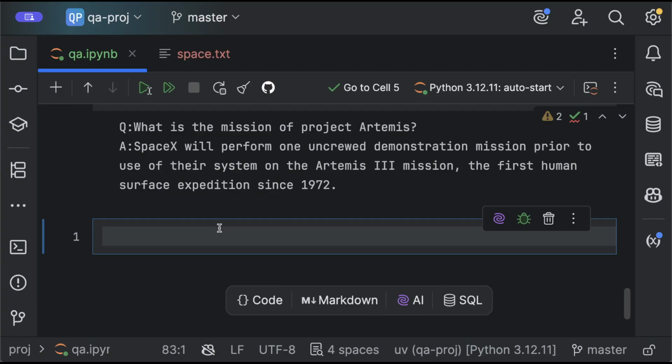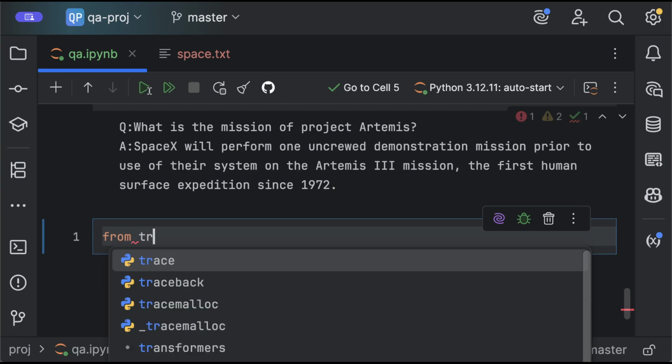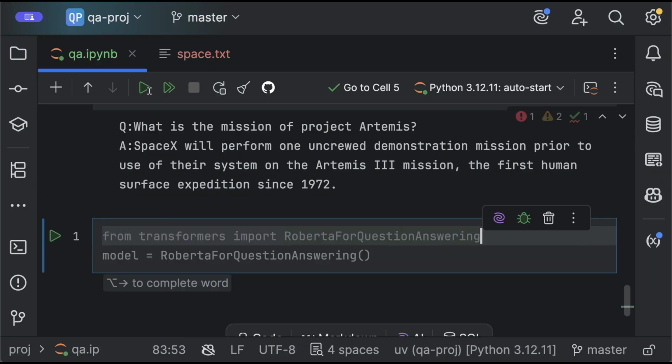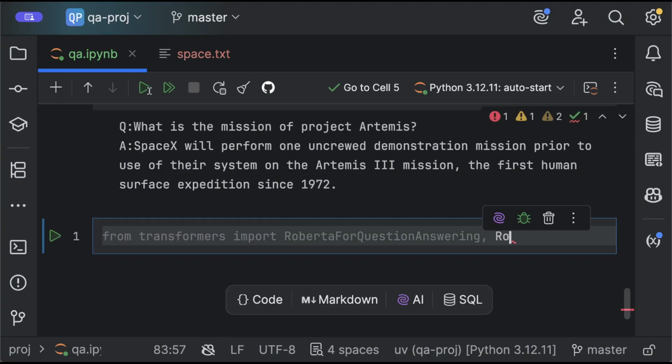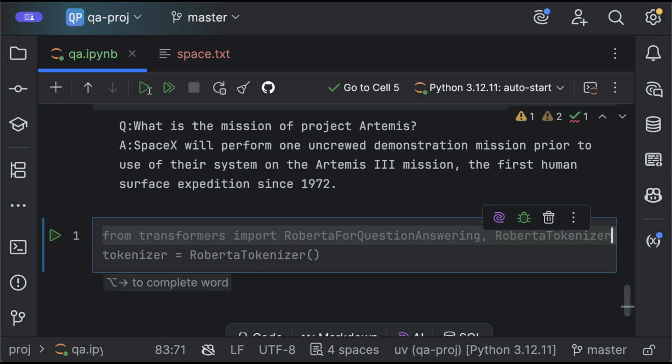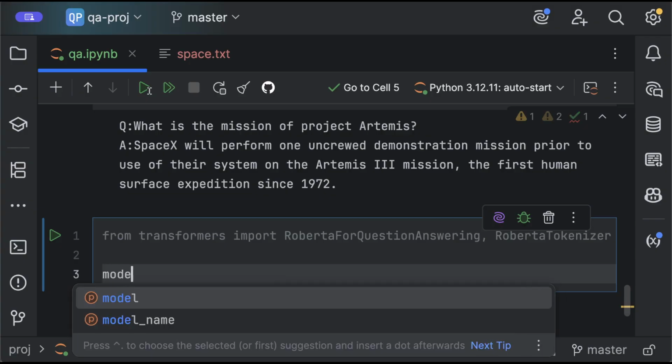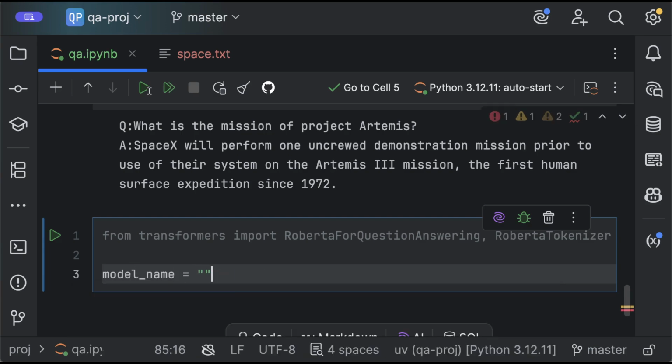For that, we have to use deep learning, as I mentioned. Let's go and use transformers from Hugging Face. And then we can import the Roberta for question answering model. This is a specialized model for question answering. And we are also going to need the Roberta tokenizer. That's the tokenizer for this model. So this tokenizer does the same thing. It converts text to numbers in a way the computer can understand it, and somehow does some correlation to understand the meaning. And to start this model, let's create a model name variable and we call it deepset Roberta base squad2.